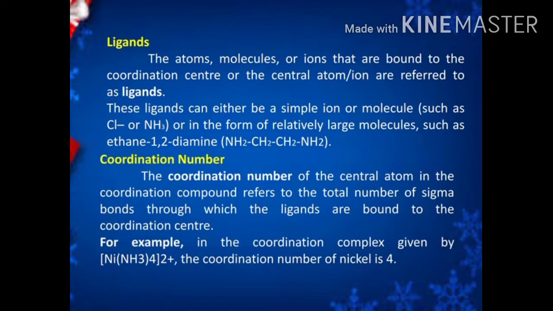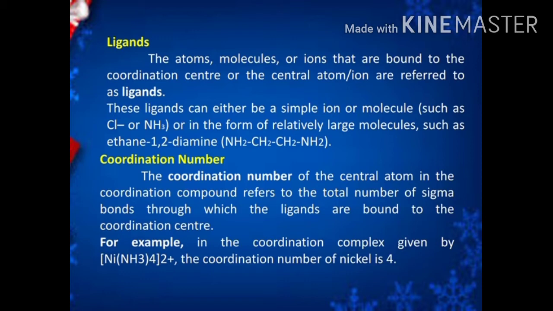Next term, coordination number. The coordination number of the central atom in a coordination compound refers to the total number of sigma bonds through which the ligands are bound to the central metal atom. For example, [Ni(NH3)4]2+. Here the central metal atom is Ni, the ligand is NH3. How many ligands are involved in bonding with the central metal atom? 4. So that is the coordination number.